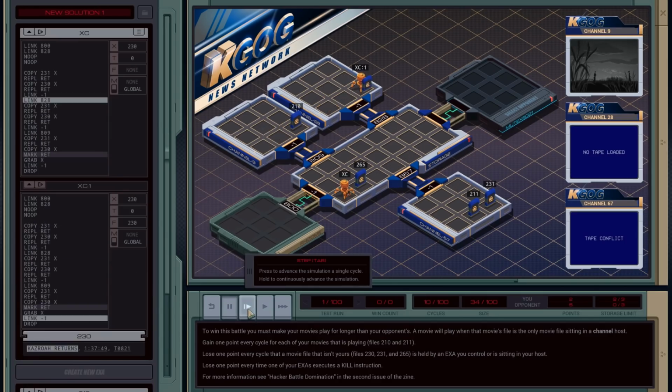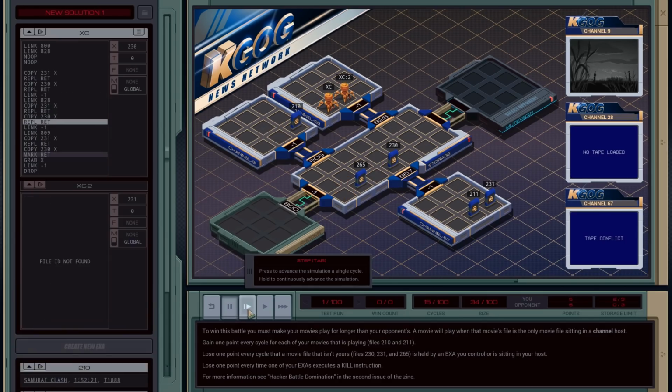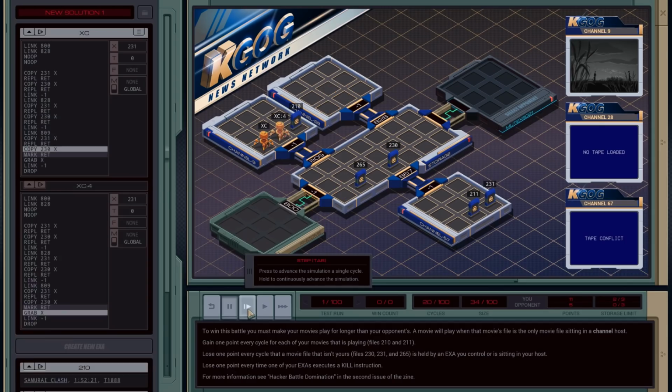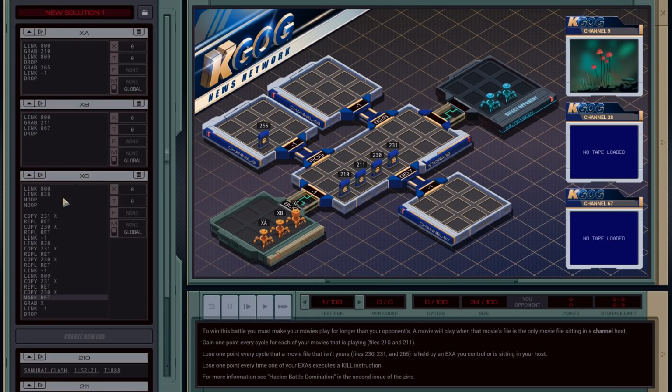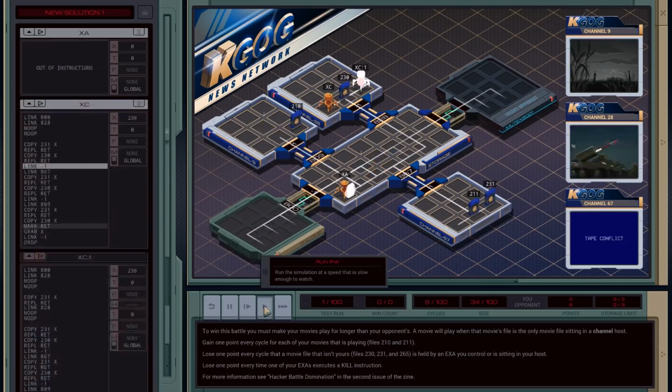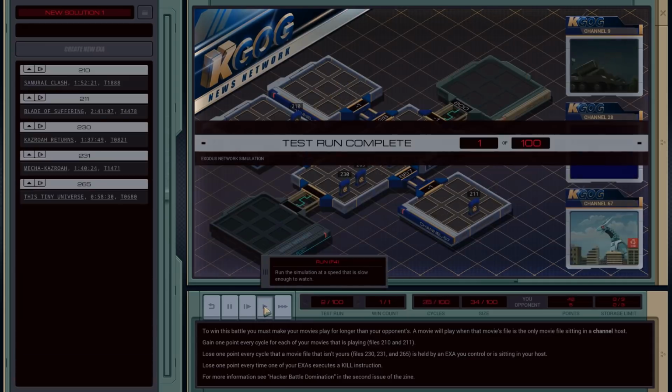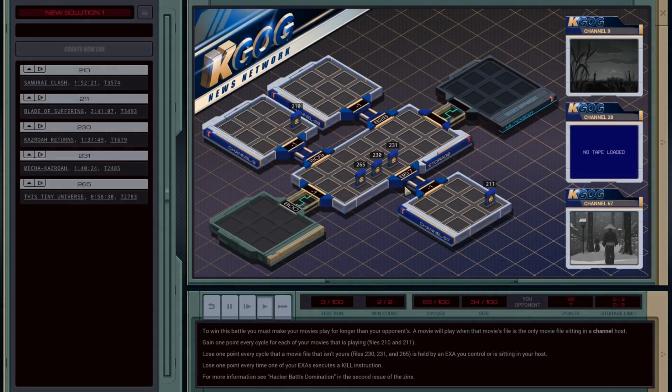Taking the files back, taking the files back. How come we didn't get in there? We made a mistake somewhere. This guy goes to 8-2. Who goes to 867? Oh, this guy goes to 867. I got him confused. We'd already done 828. Now we're going to link to 867. Okay. There we go. Look, getting both my files in there, putting their files back.